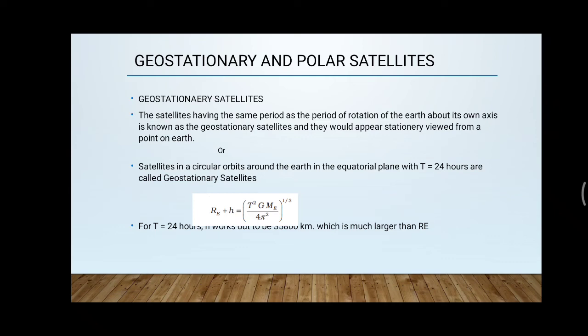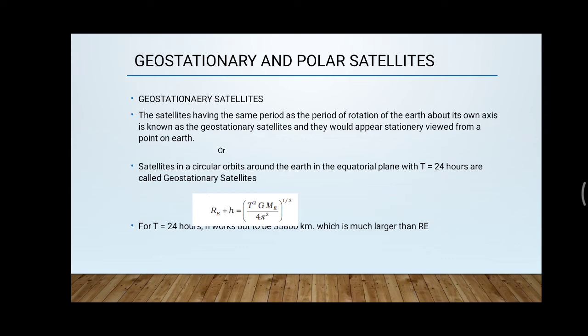Another definition for the geostationary satellites: satellites in a circular orbit around the Earth in the equatorial plane with T equal to 24 hours. That is, the time period is equal to 24 hours, and that is equal to the time period of the revolution of Earth on its own axis. And such satellites are known as the geostationary satellites.